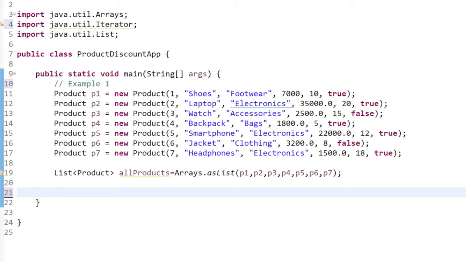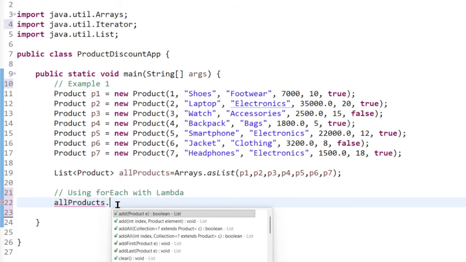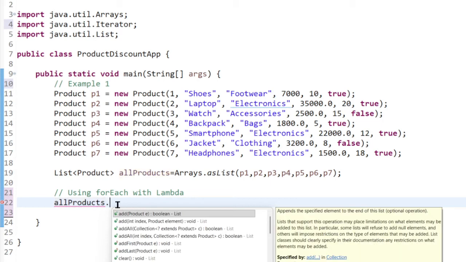Okay, so I'm just going to type another similar example, but this time I'm going to use the forEach method. So, using forEach with the lambda. First you take this ArrayList, allProducts, the list, and put a dot, and see that there is a method called forEach.